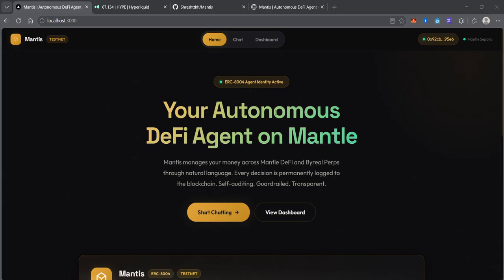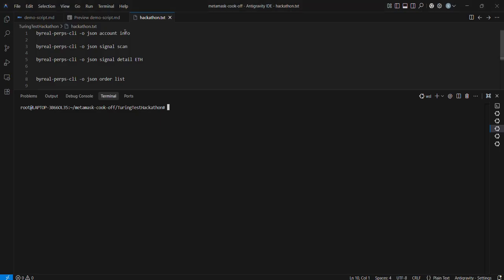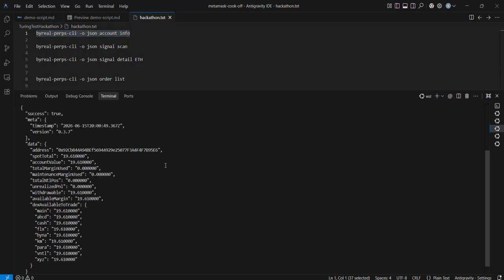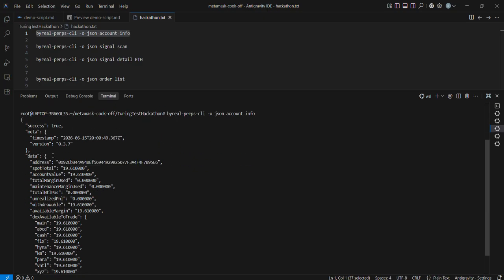So Mantle talks to Hyperliquid through the Bireal Perp CLI. This is a live mainnet account. No simulation, no testnet. Let me prove it. So let me paste in this command into my terminal. So we can see that we have got all the information about our account.